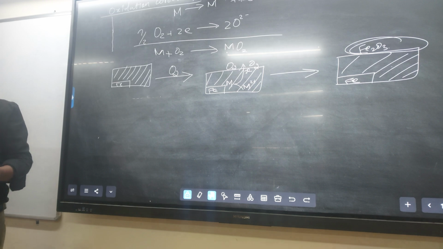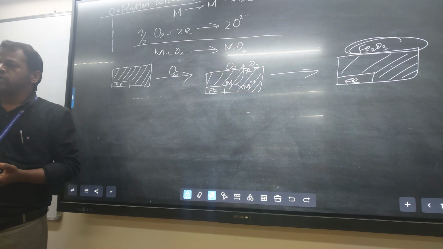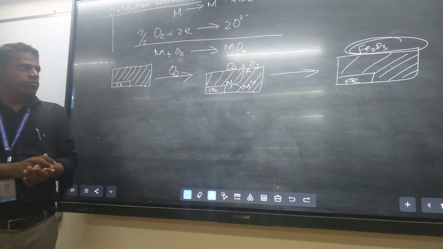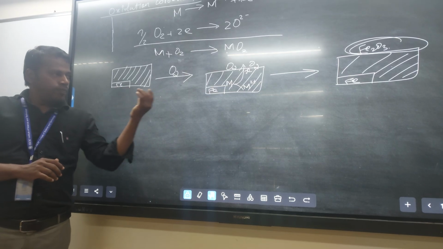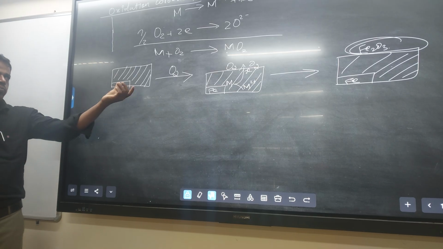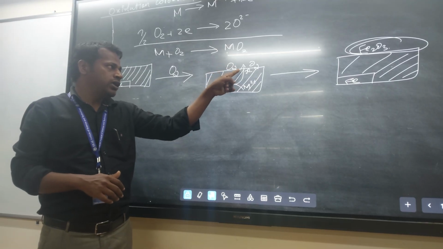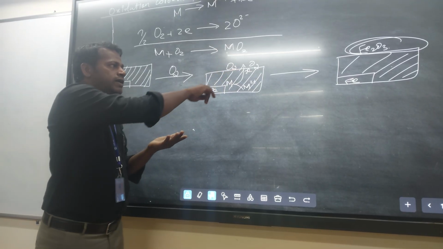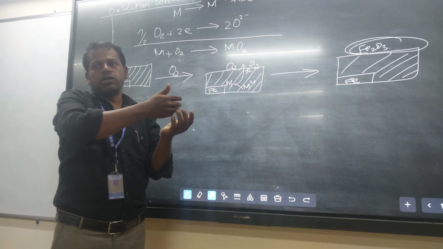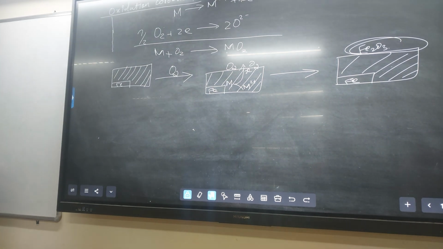So continuously the destruction will be there on the metal surface. So a lot of corrosion is there: pitting corrosion, differential aeration corrosion, stress corrosion, okay, everything. So this is how the oxidation is happening on the metal surface. If pure metal is exposed to the oxygen environment, oxygen interacts on the surface of the metal, and the metal immediately releases 2 electrons, because the acceptor is ready and the donor is there. It donates the 2 electrons to form a metal oxide.